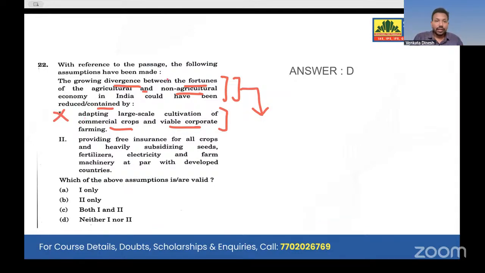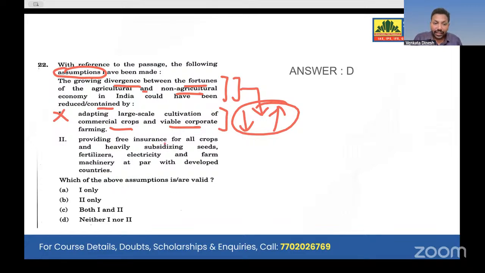Okay, right? Even though assumptions have been made, we don't know. How can we assume that if we give everything to the corporates, India might have developed? Right now, we didn't give it to the corporates, but India developed when compared to other countries. So we should not go with the negative aspect or the positive aspect. From the passage we can infer, but directly giving agriculture to one person, we don't know what happens.